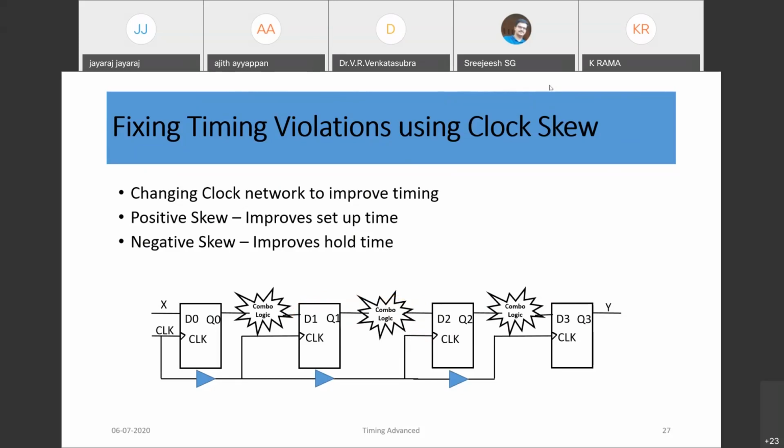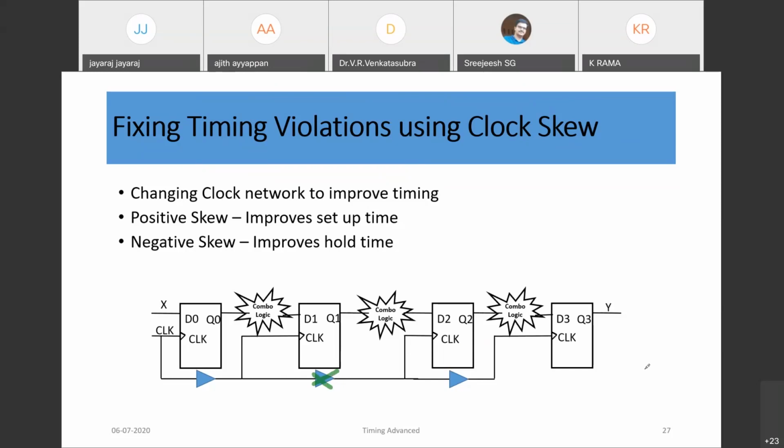Similarly, if you have a hold violation, say from this path to this path, there is a hold violation. Let's remove this delay and try to reduce the clock skew. Try to remove this buffer and reduce the clock skew. So remember, all the paths are operating in parallel. So from this path to this path, there is a hold violation, so try to reduce this clock buffer and check whether the hold is fixed.